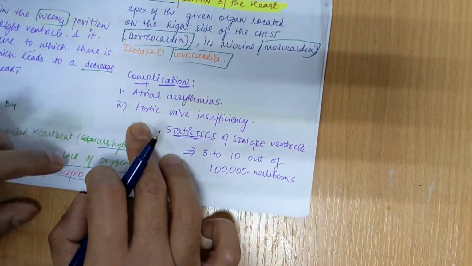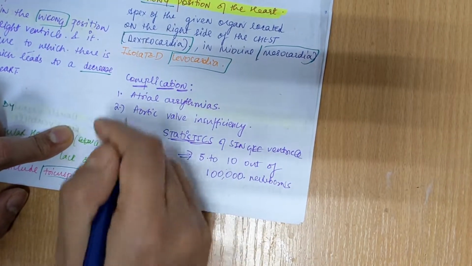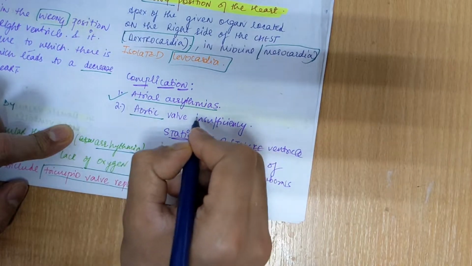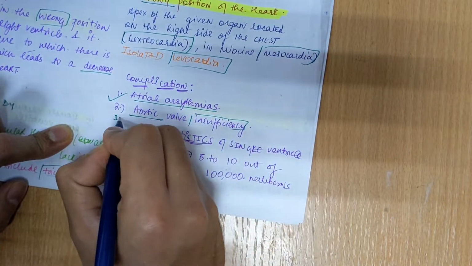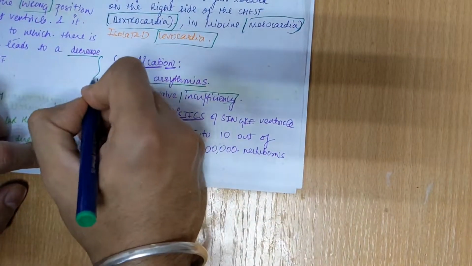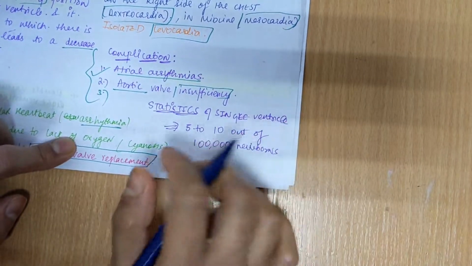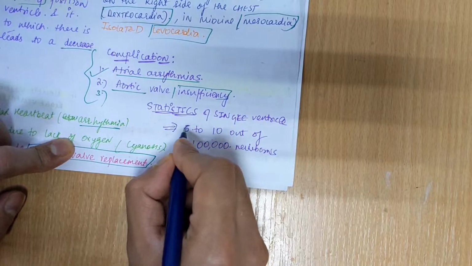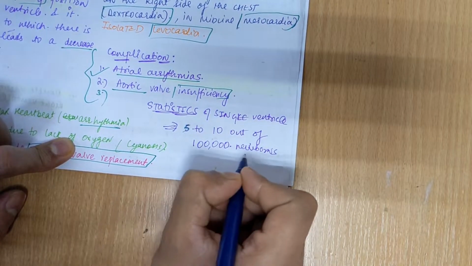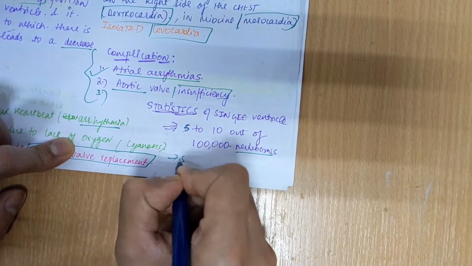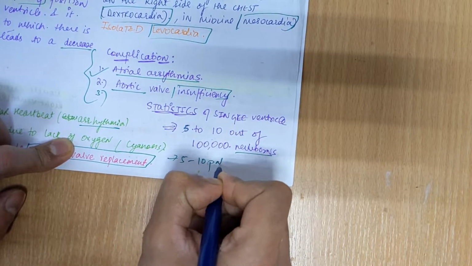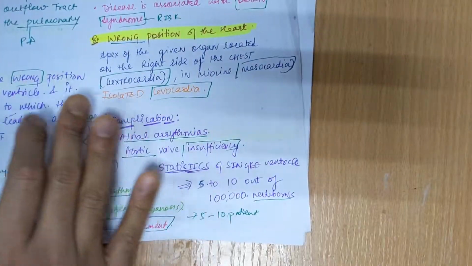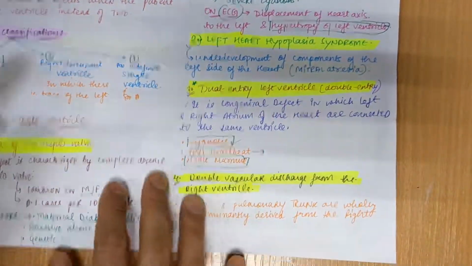Now, complications from the above pathologies: we have arrhythmias. The patient can have atrial arrhythmias and aortic valve insufficiency or regurgitation, stenosis. These are the complications which the patient can develop. And the statistics of single ventricle is around 5 to 10 out of 1 lakh newborns. So 5 to 10 patients suffer from these pathologies out of 1 lakh births. So this was the single ventricular defect. Okay, thank you.